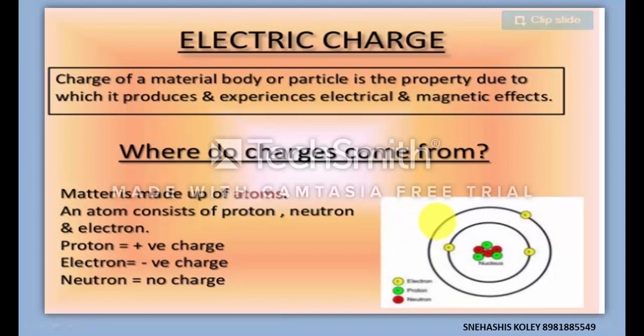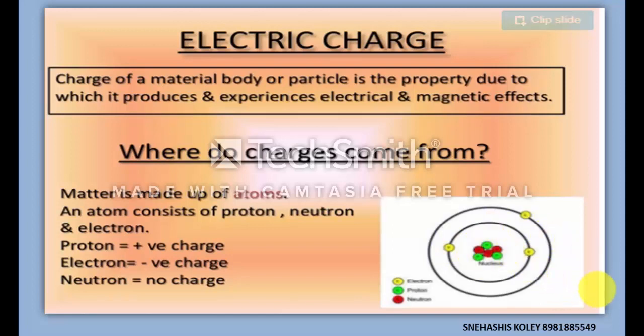Now a question will arise in your mind: only electrons can be removed or accepted. If the proton is removed, then what will happen? In this case, an atom cannot accept or remove protons, because in the nucleus there is a force called nuclear force, which is the strongest force in nature and which holds them inside the nucleus.